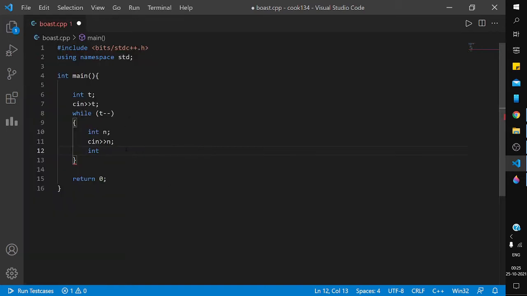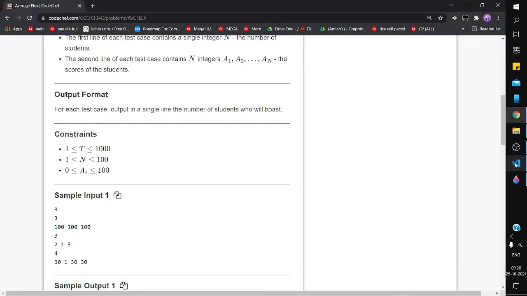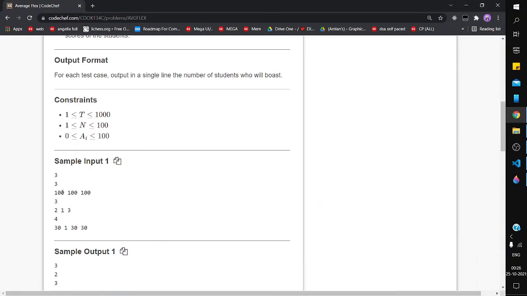So int, I make an array of the students' scores, of n students, and I take input of all the students' scores. Then I have to compare how many are less than or equal to each score, and also print the total number of students who boast.